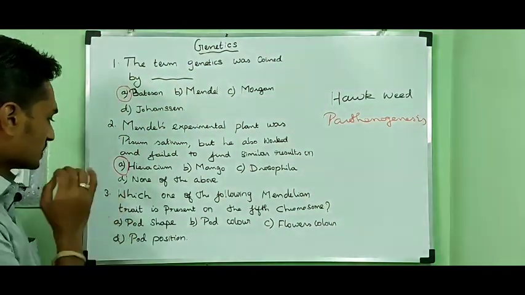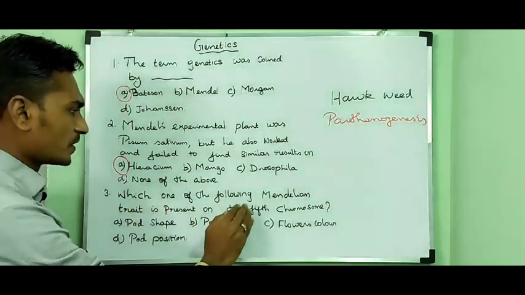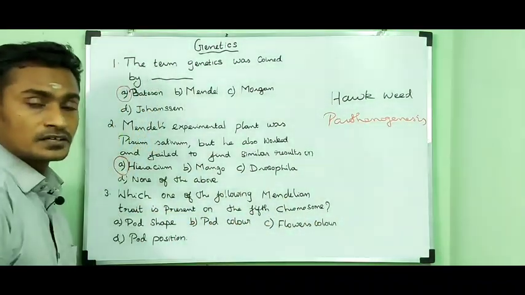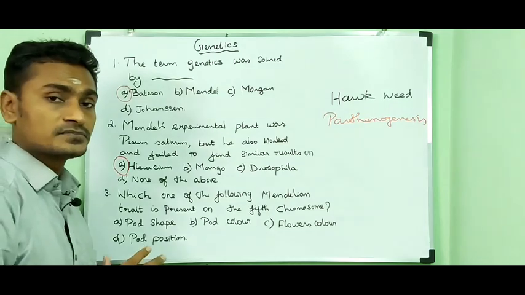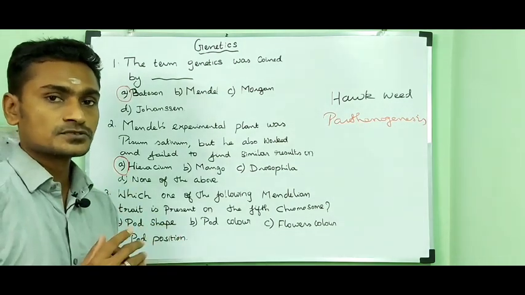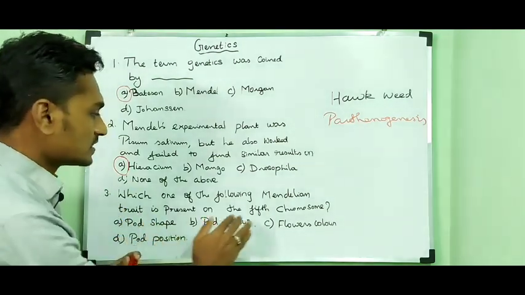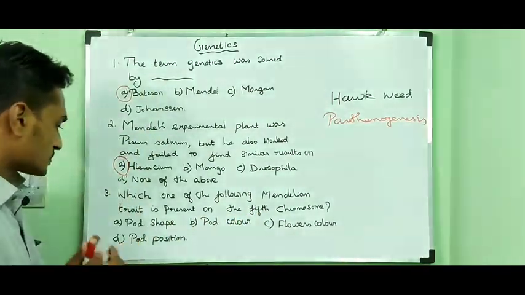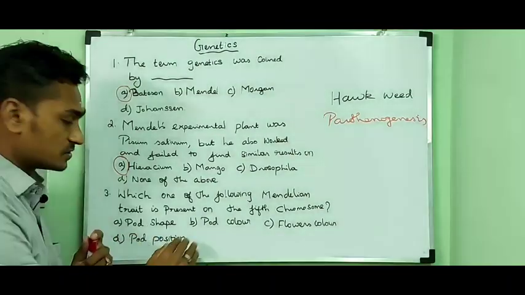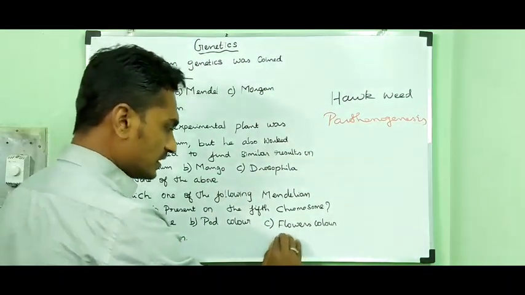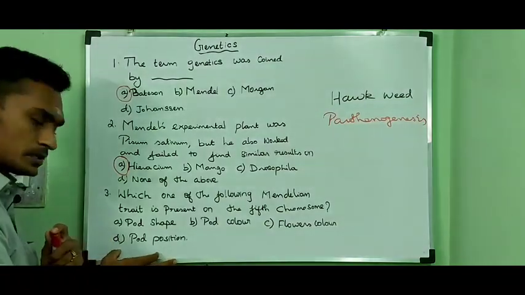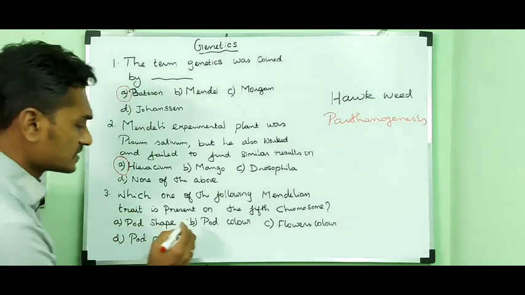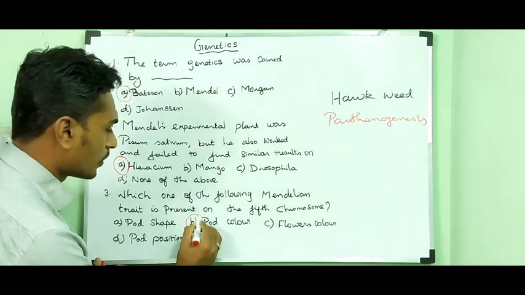Then the third question: which one of the following Mendelian traits is present on the fifth chromosome? In Pisum sativum, a total of 7 chromosomes are present. Option A pod shape, option B pod color, option C flower color, option D pod position. The right answer is option B, pod color.